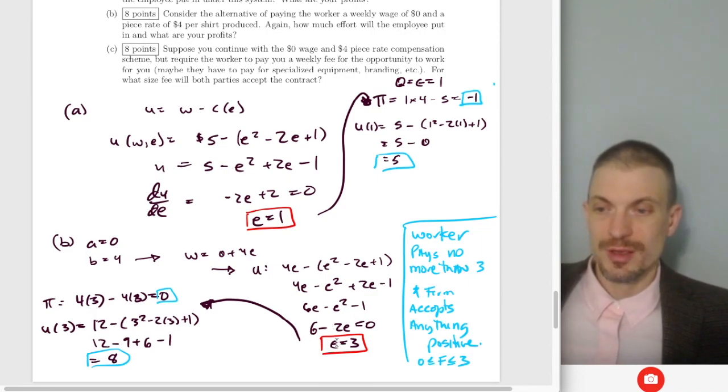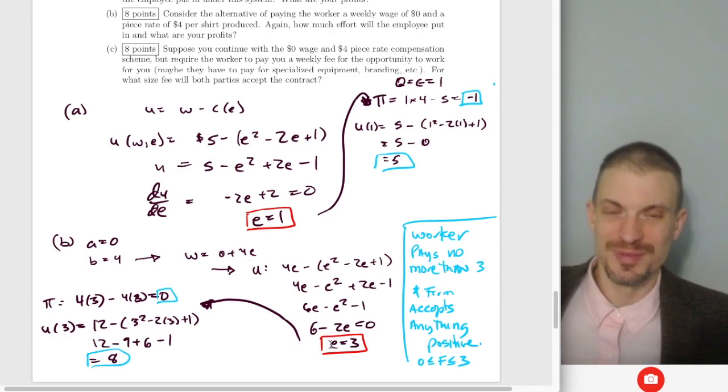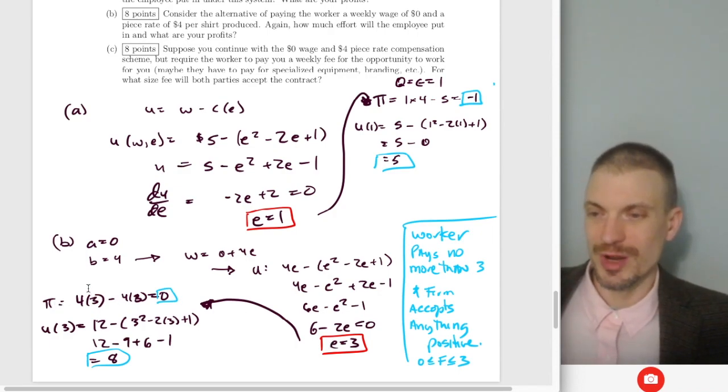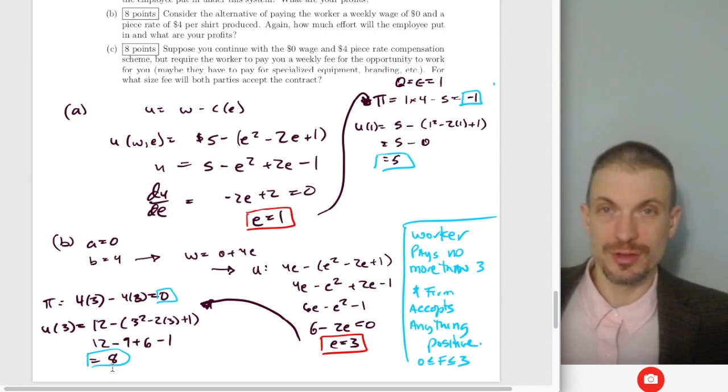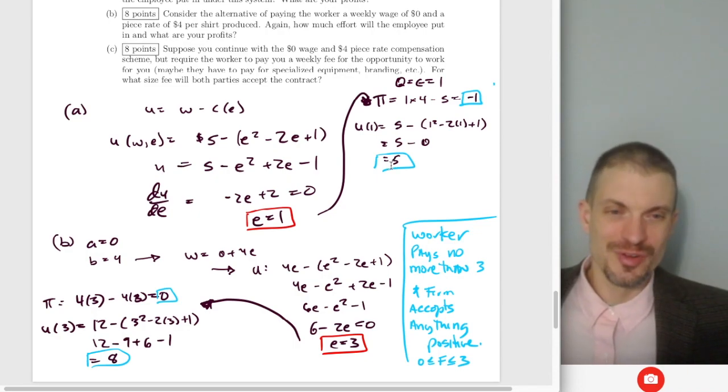So I'm going to take dU/de, and it turns out the optimal effort level is 3. What's going to be our associated profits? Well, 0, because our revenue is 12, which is also our labor cost of 12, so our profits are 0. What's their utility? Well, they're going to get the 12. We're paying them $4 for each of 3 shirts that they make, and then their psychic effort cost is going to be 9 minus 6 plus 1. That comes out to an overall utility of 8. All right, good. So their utility is 8, our profits are 0. Previously, our profits were -1, and their utility was 5. They're doing better. We're doing better.